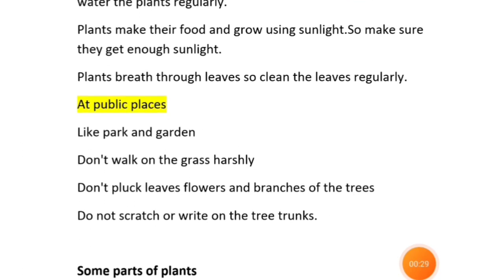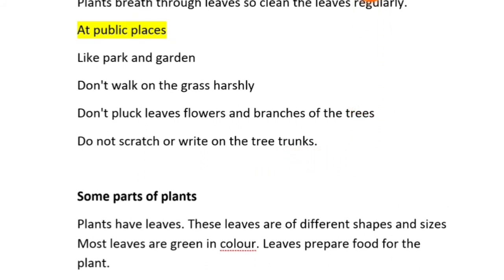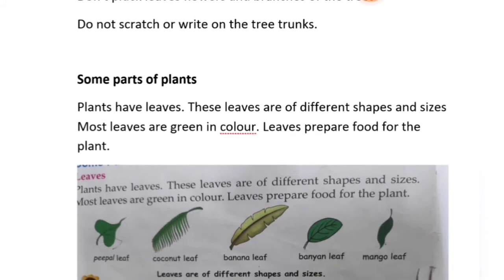Now, how will you care for plants in a public place? Like in a park or garden, don't walk on the grass harshly. Don't pluck leaves, flowers and branches of the trees. Do not scratch or write on the tree trunk. This way you can take care of the plants at public places.